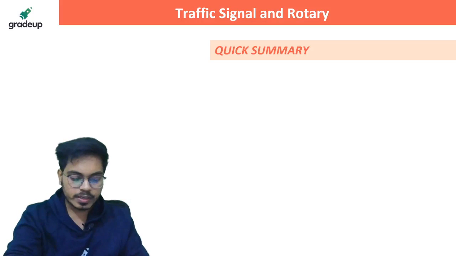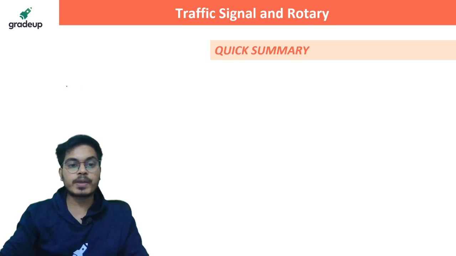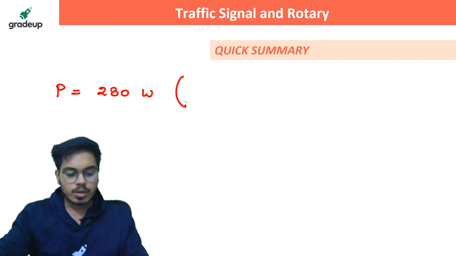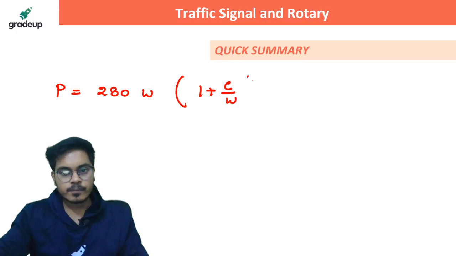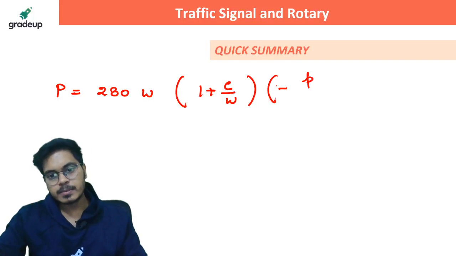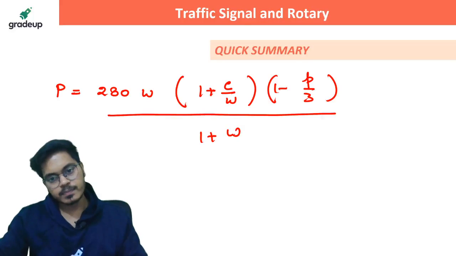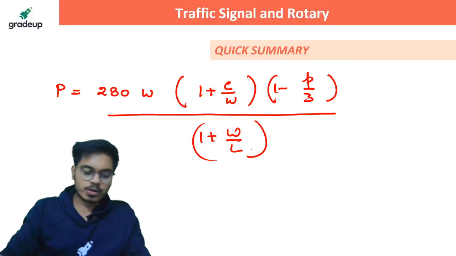Then if I talk about rotary, in rotary you have to determine the value of practical capacity. So the practical capacity goes like this: 280 W (1 plus E by W)(1 minus P by 3) divided by (1 plus W by L). That is it. This is the only formula which is required, right?